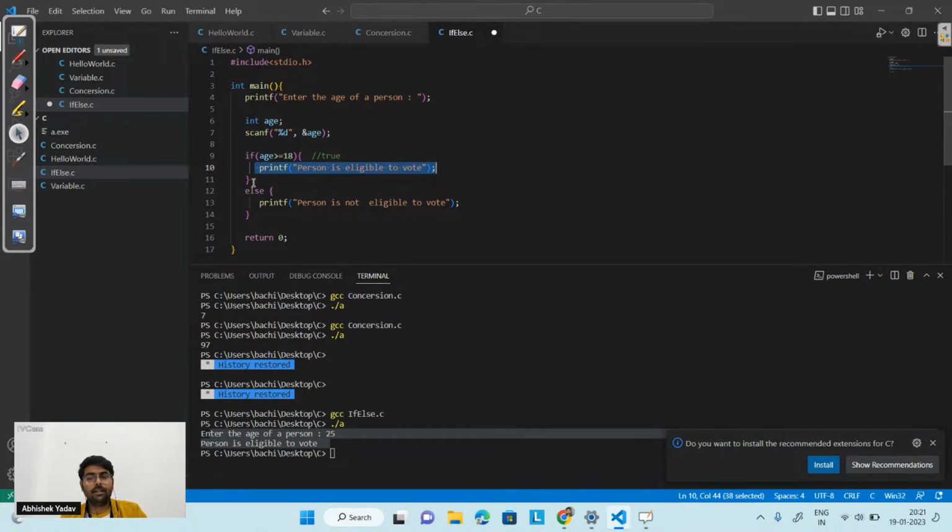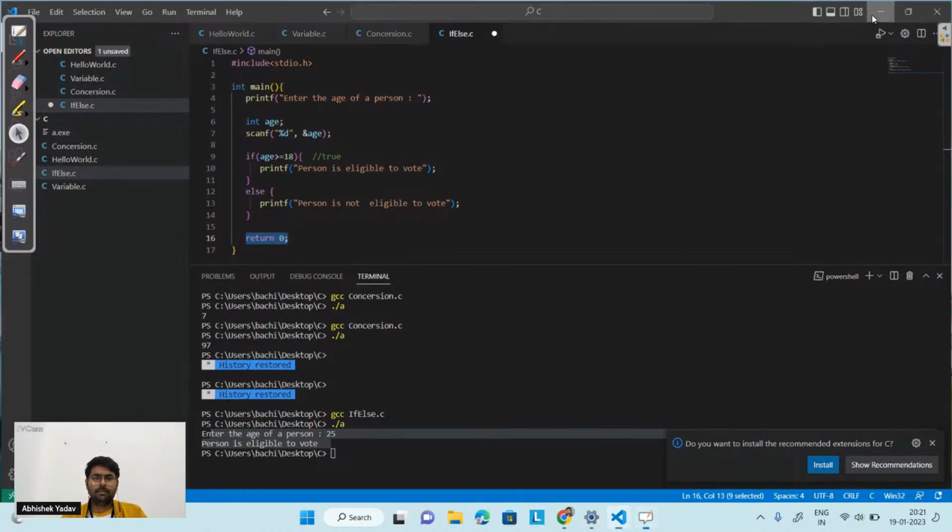After that, what will happen? I will skip the else part and move to line number 15. I have not written anything, so I will move to line number 16, and from here I have completed the program. I have executed the program. That's why I am getting person is eligible to vote on the output screen, right everyone? Does anyone have any doubt till this point? Please write in the chat. Let's see. Okay, no one.